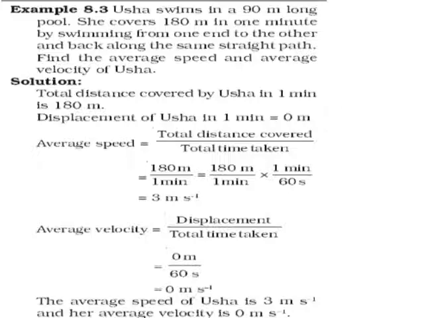So in meter per second, we get 3 meter per second as average speed. While calculating average velocity, the formula changes. It is displacement divided by total time. Now displacement is 0 because she returned to the same position. So 0 upon something is always 0. So average speed of Usha is 3 meter per second and average velocity is 0 meter per second.